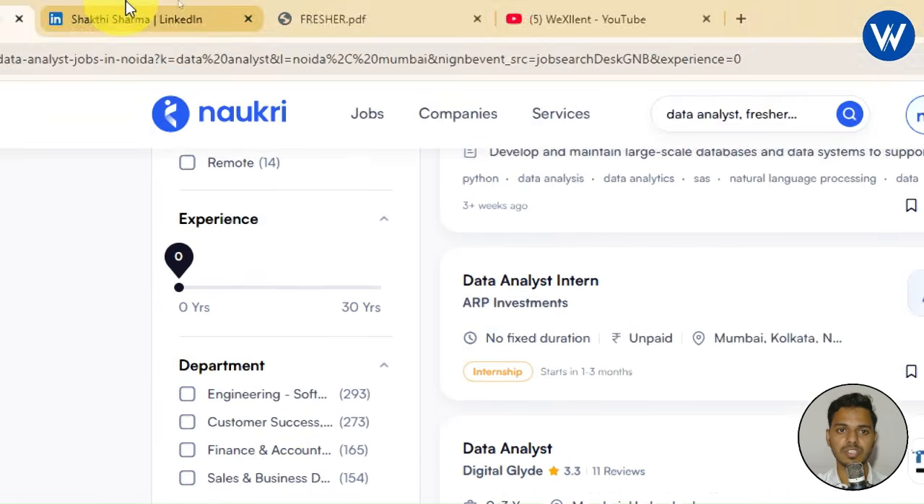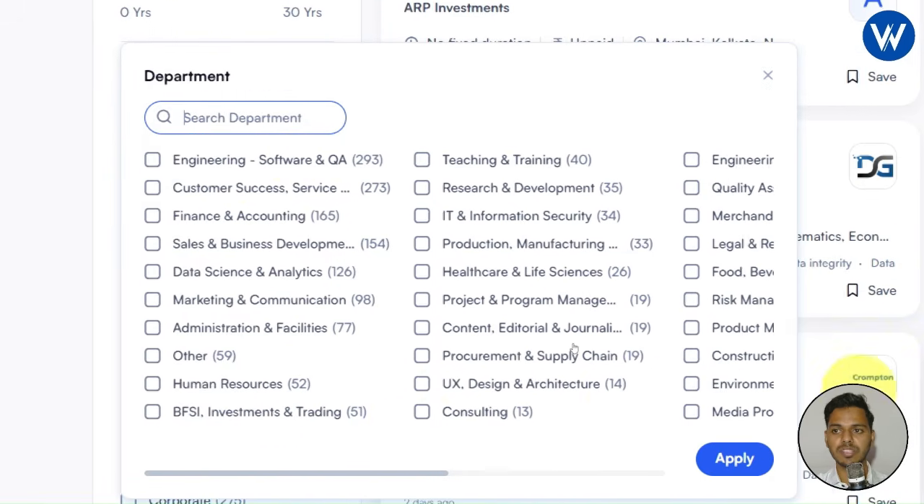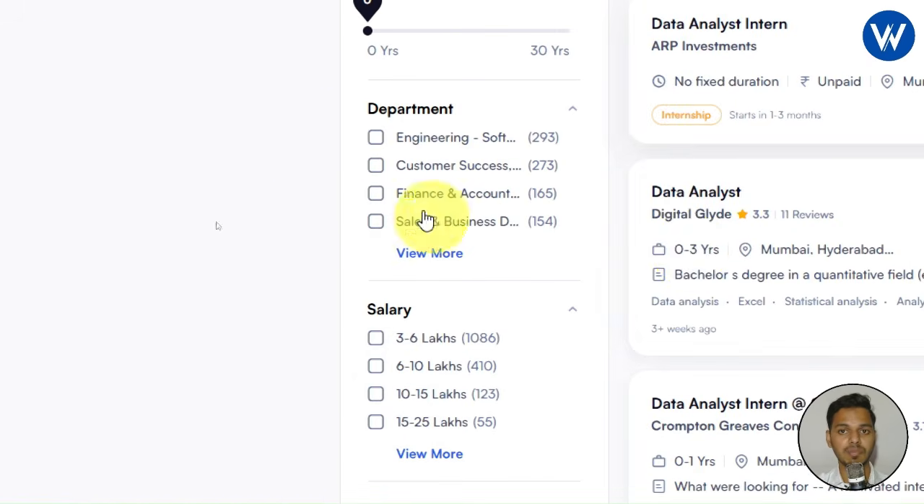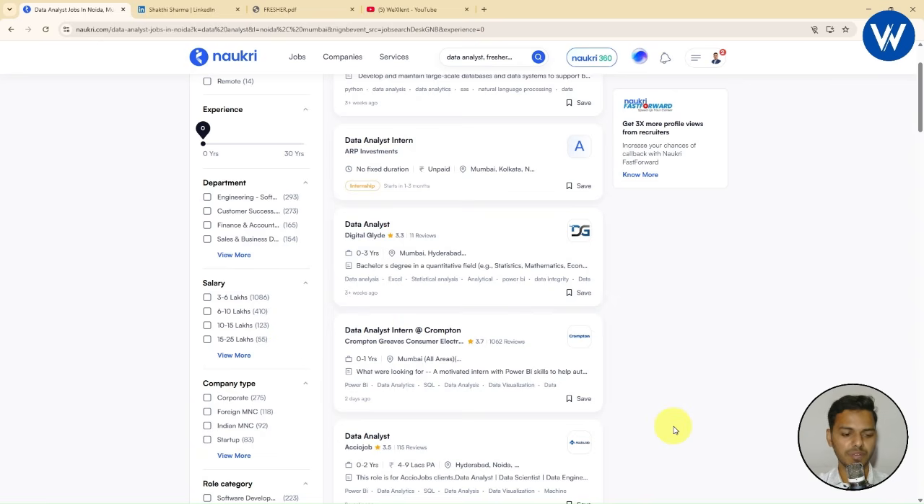Now from here you need to select the department, for which department you are applying for a job. Here you can see many departments are available, like engineering, finance, accounting, marketing, data science and analytics, other, HR, and a lot more. You need to select the department according to your convenience. Now let me tell you one important point. Whenever you are applying for a job, you should not mention the salary. So basically, you should not apply the filter for the salary. This is very important, guys.